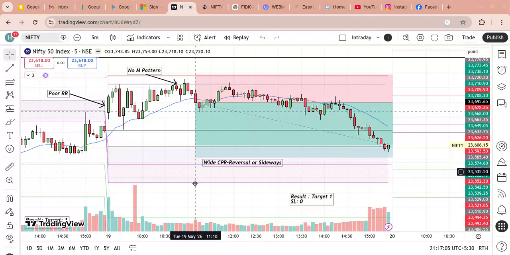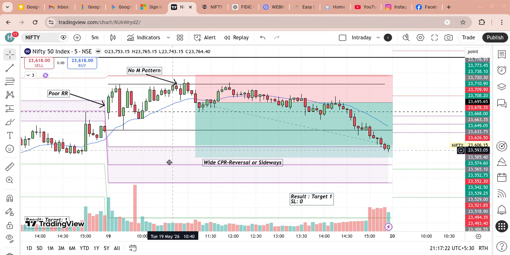You will realize automatically how your instrument is behaving. For that, you should only follow one instrument. Now I just follow Nifty. People follow Nifty and Bank Nifty together, and with my experience I used to do that.